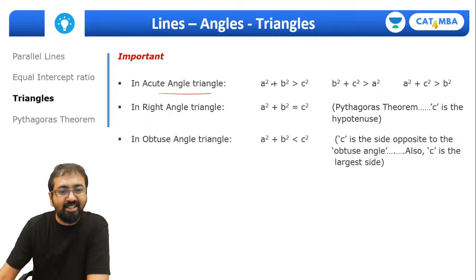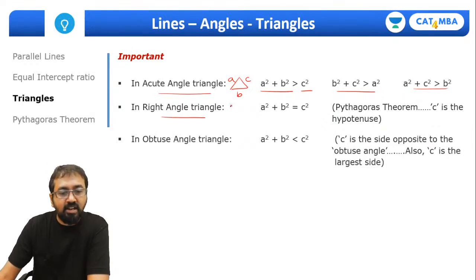In an acute angle triangle, the sum of the squares of any 2 sides is always greater than the square of the third side. If I take a triangle like this, with sides A, B, C, then A square plus B square will be greater than C square, and so on and so forth for the other pairs of sides.